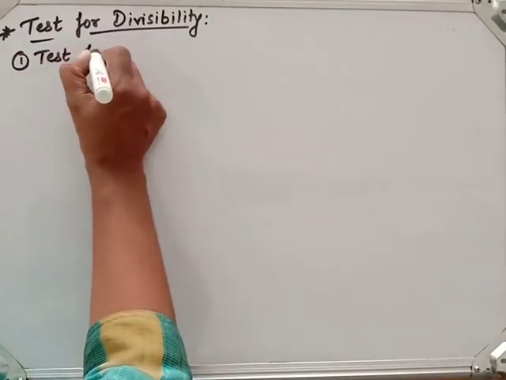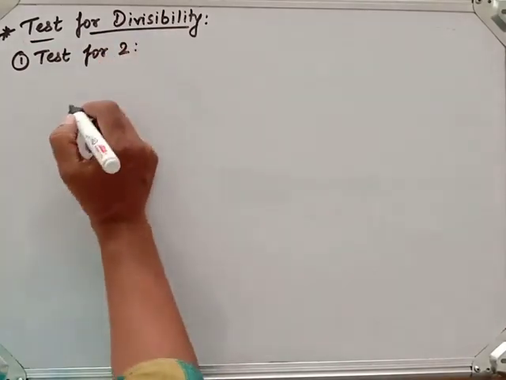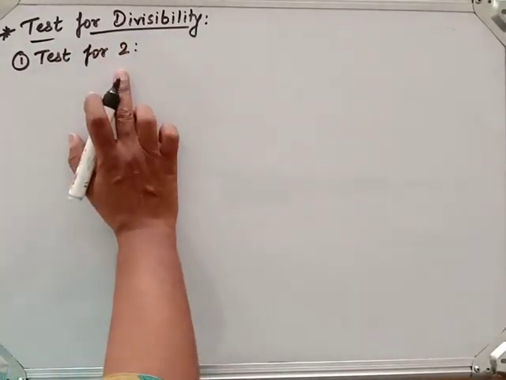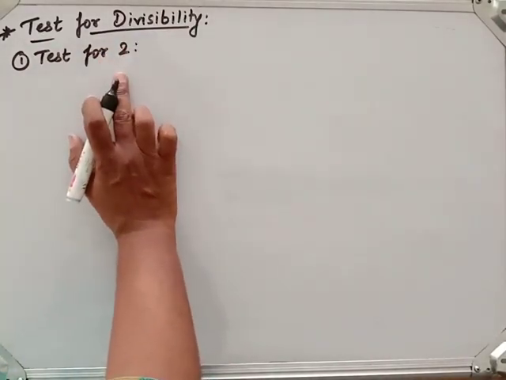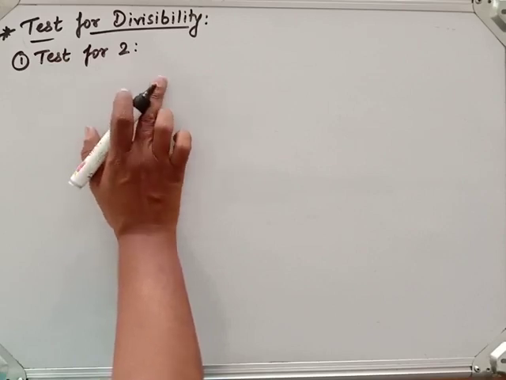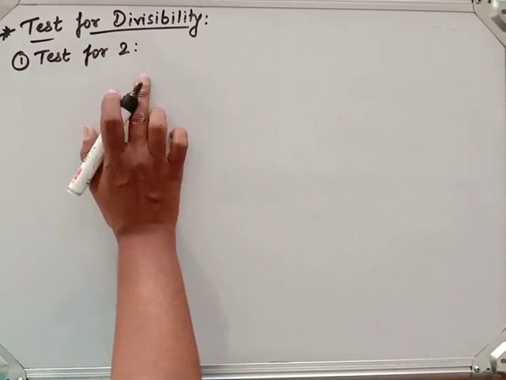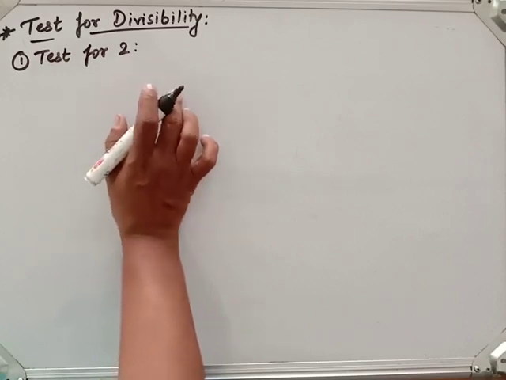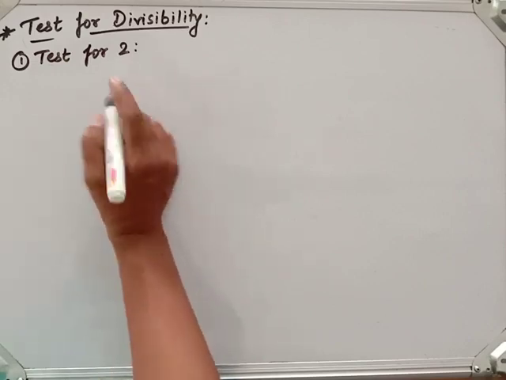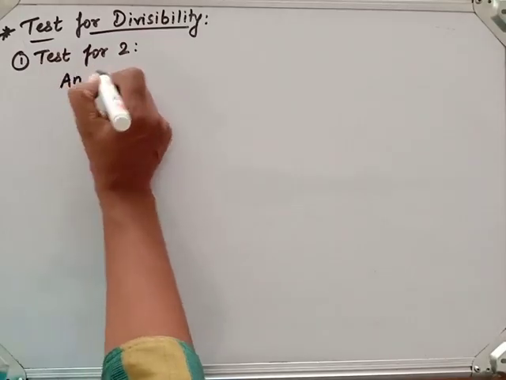Test for 2. You know the integer n is divisible by 2 if and only if the last digit is divisible by 2, that is, the last digit is from the numbers 0, 2, 4, 6 and 8.